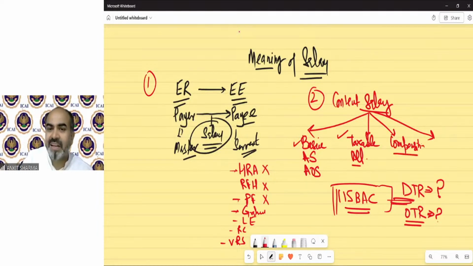Basic salary is generally a monthly payment and in monetary form. Taxable allowance is also generally monthly and monetary payments.